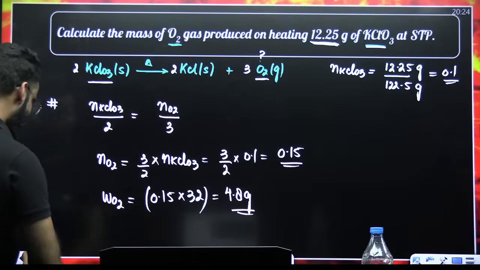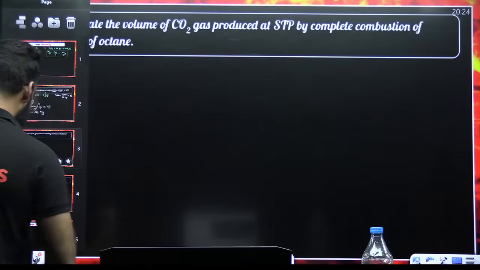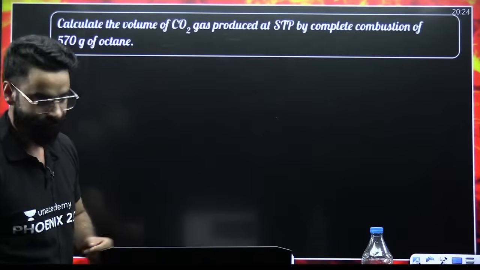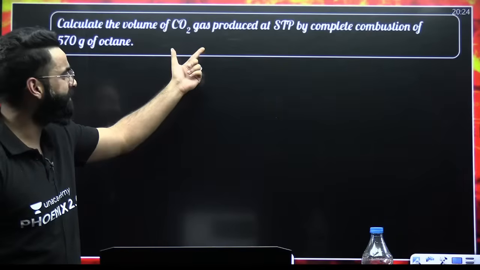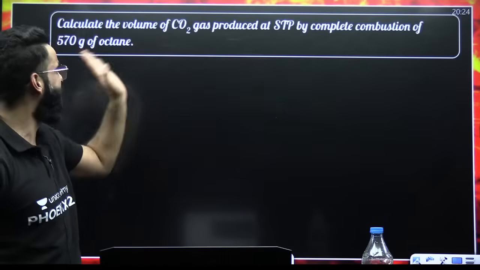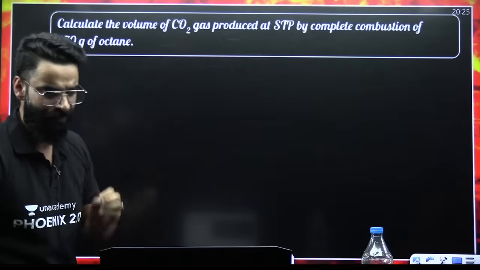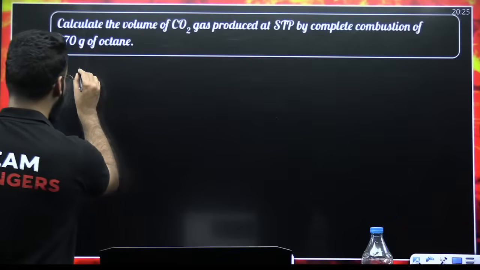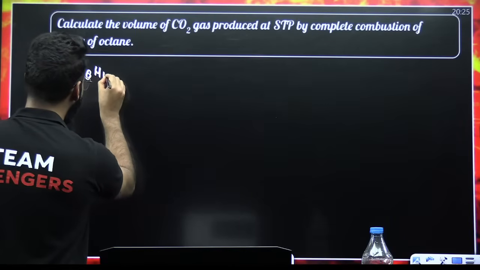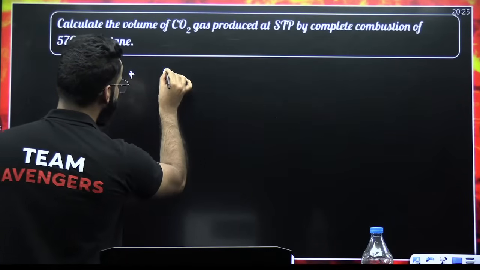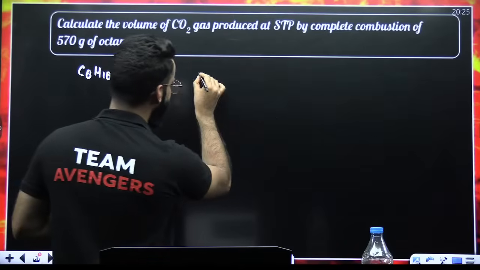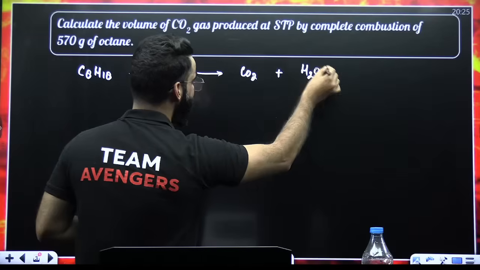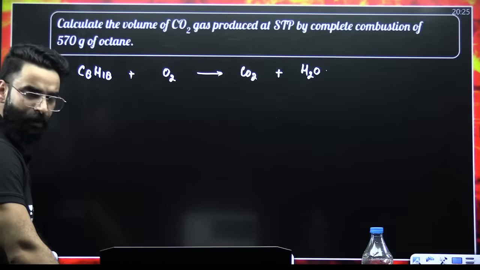Perfect. Let me give you one more question. Look at this particular question, guys. Calculate the volume of carbon dioxide gas produced at STP by complete combustion of 570 grams of octane. First of all, I believe all of you would know the formula for octane. Octane is C8H18. You are doing its combustion. Combustion means you are making it react with oxygen. It will lead to the formation of carbon dioxide, and with carbon dioxide, you get water as well.